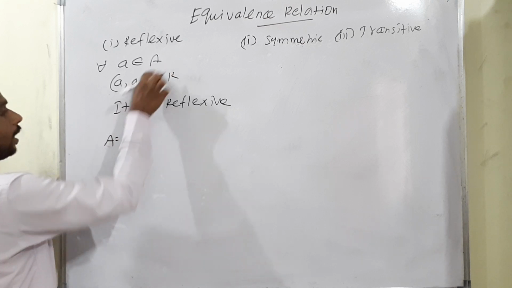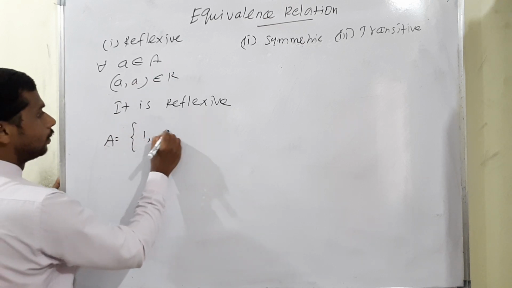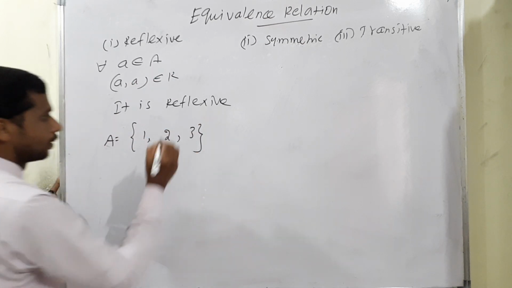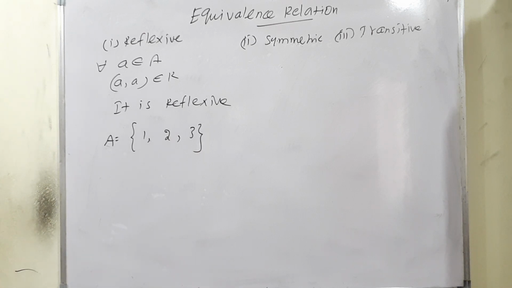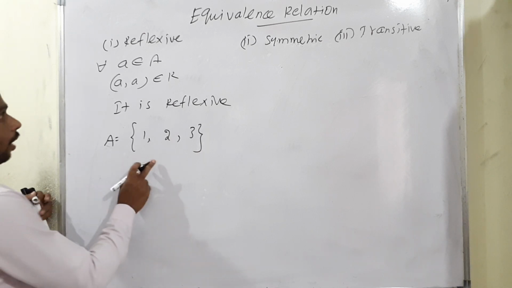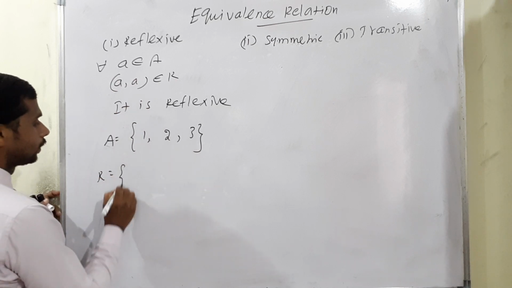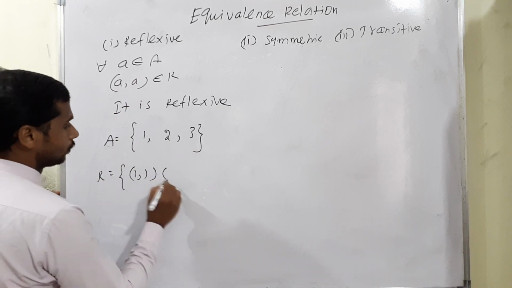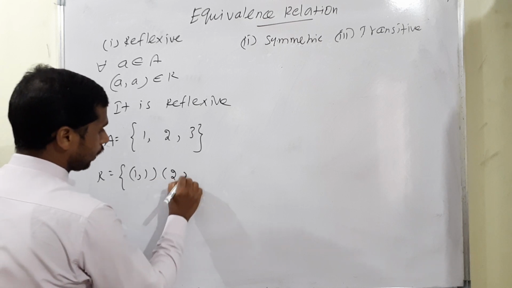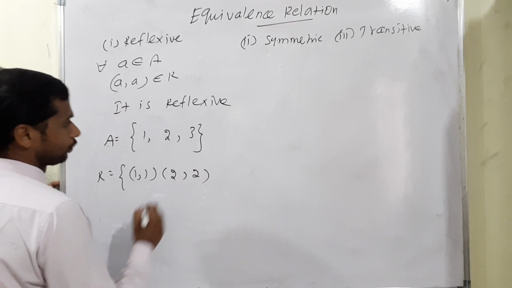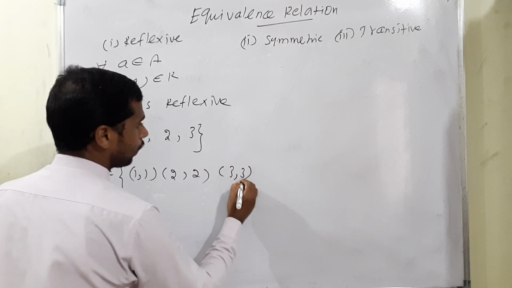Example: the set A is considered as 1, 2 and 3. For each and every term, how to make the relation? 1 comma 1 is one, another is 2 comma 2, then 3 comma 3.